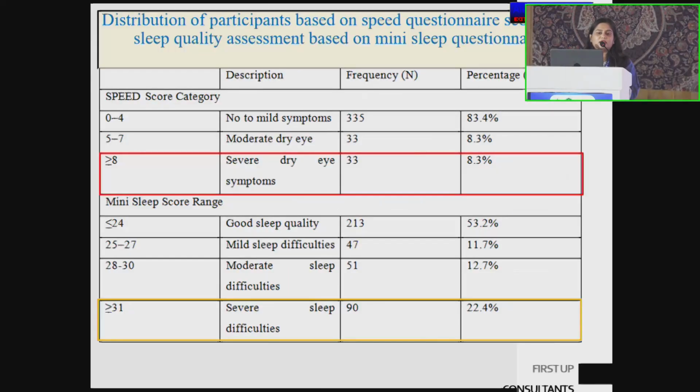In the final assessment, by SPEED score category, we noted a total of 33 students who had severe dry eyes, followed by moderate, which was 33. However, 335 had no to mild symptoms. Whereas in the Mini Sleep score range, there were around 90 students who had severe sleep difficulties.